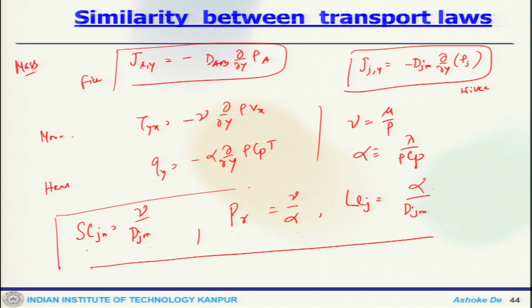These are the non-dimensional parameters one needs to know. So, we will stop here today and continue this discussion in the subsequent lecture.